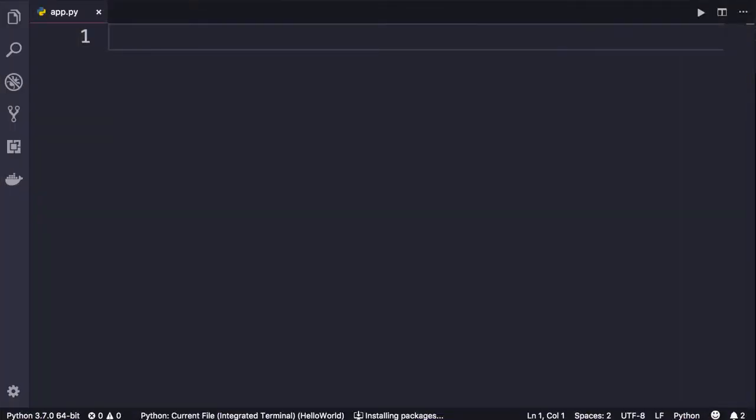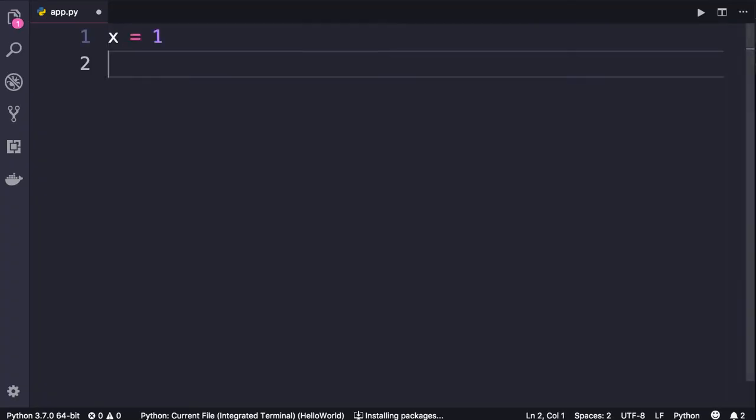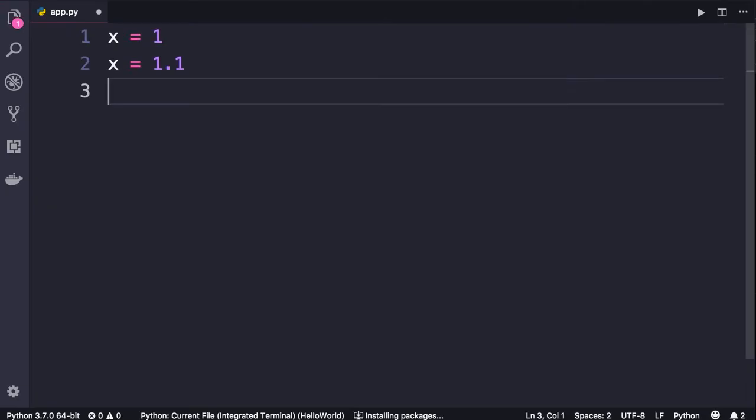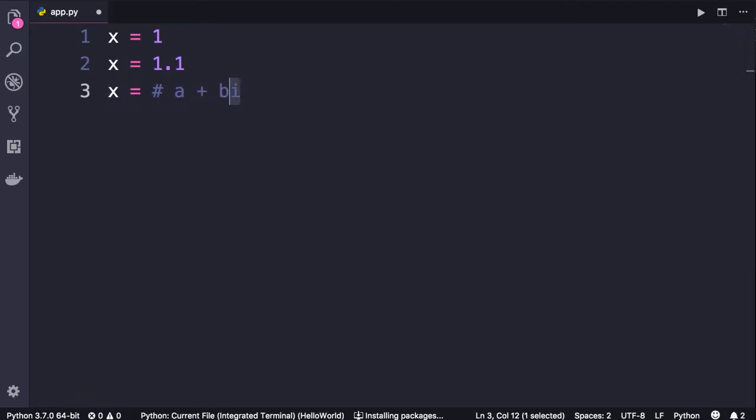In Python, we have 3 types of numbers. 2 of these you have already seen before. They are integers and floats. We also have complex numbers. So complex numbers in math are in the form a plus bi, where i is the imaginary number. Now, if you're not familiar with this concept, don't worry. This is something that is used a lot in mathematics and electrical engineering. If you want to use Python to build web applications, you're never going to use complex numbers. But let me quickly show you the syntax for representing complex numbers.